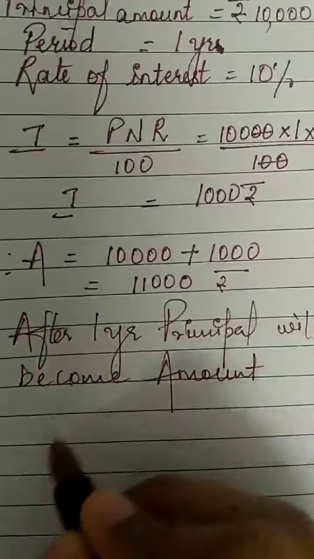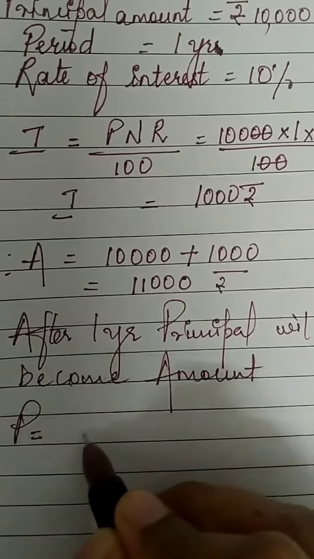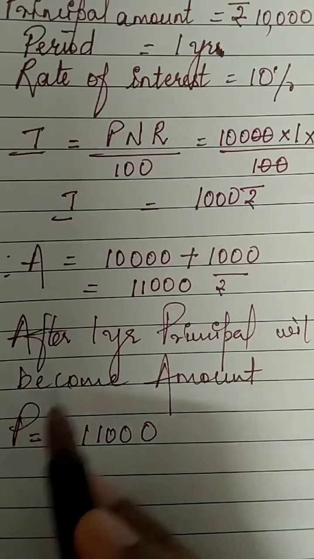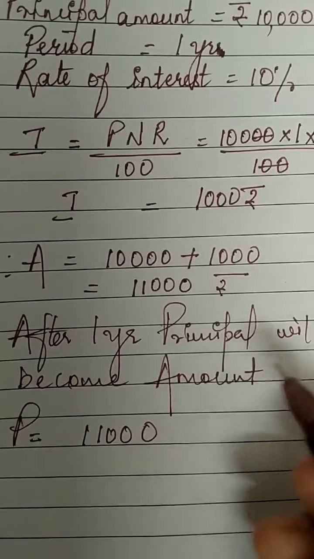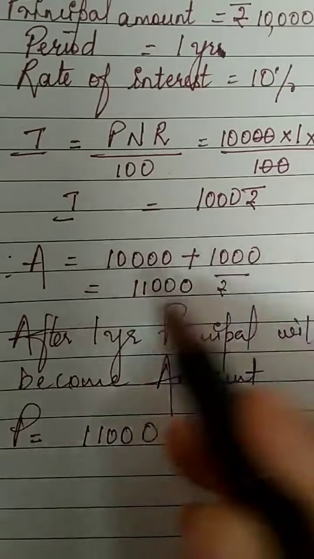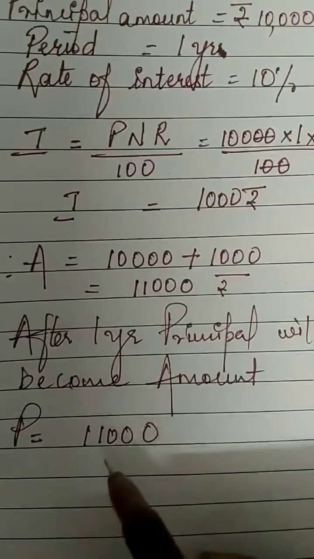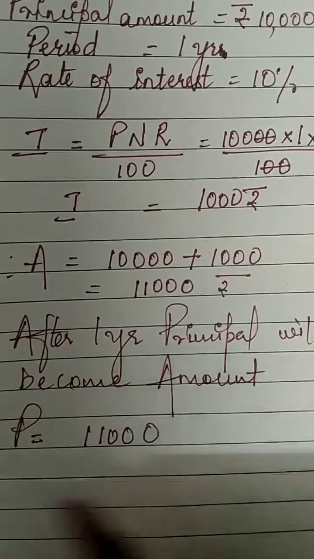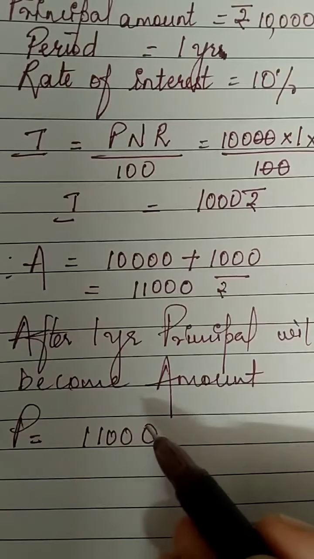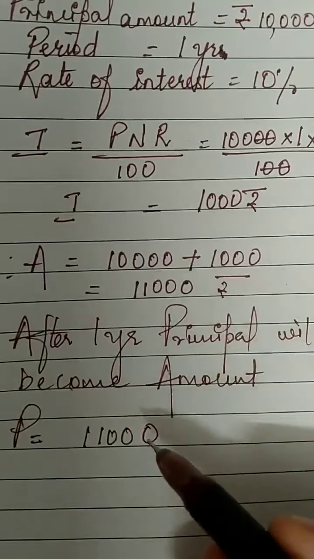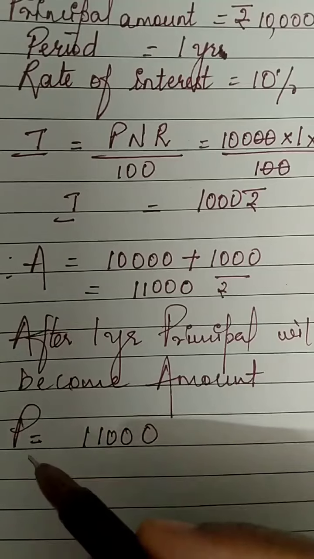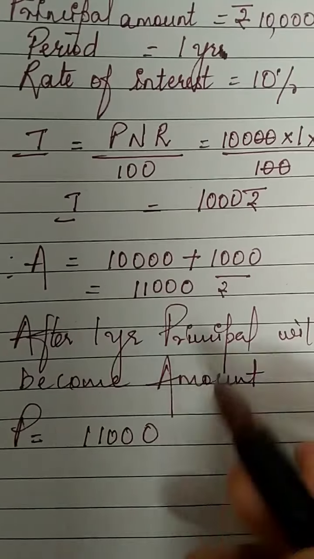So how will we calculate now? Now the principal is 11,000. Cheating, no? I had taken only 10,000, but after 1 year that will become the principal. So 10,000 plus the previous year's 1,000 rupees, they will add it up and that will be my principal. So I can't say that I had taken only 10,000. They will say you did not pay the interest, so you have to pay according to compound interest. So now the principal will become 11,000.